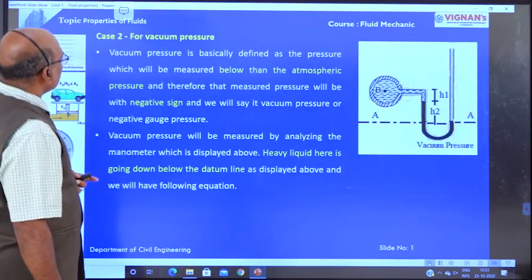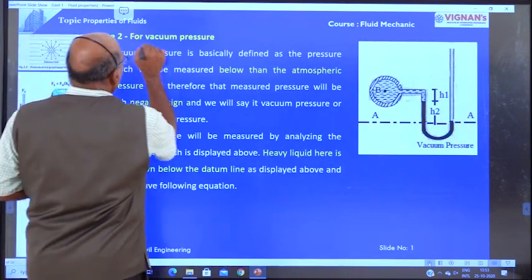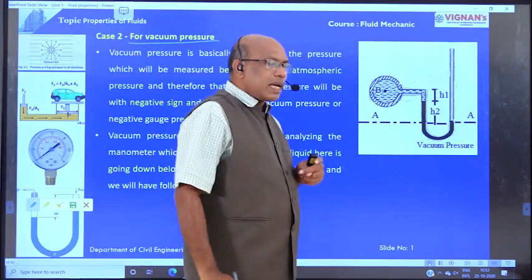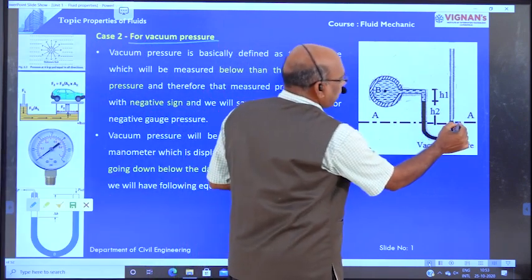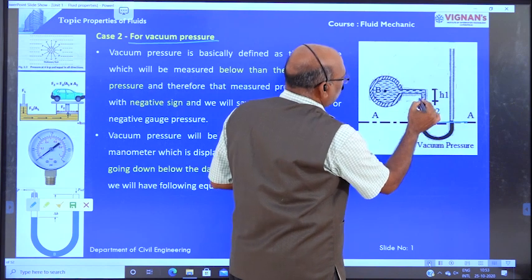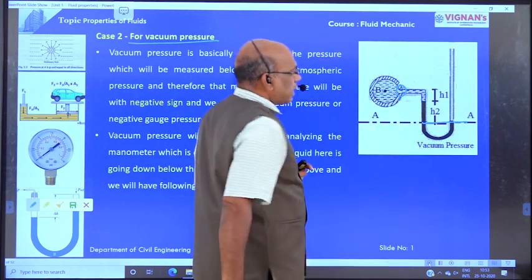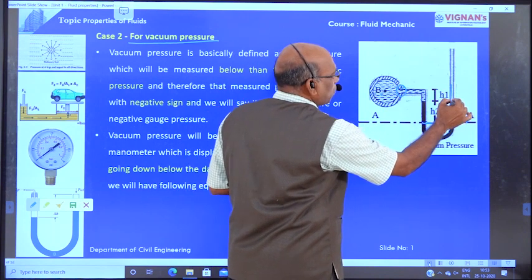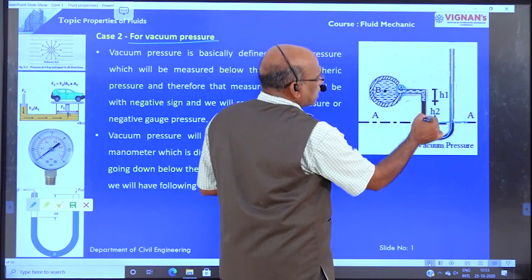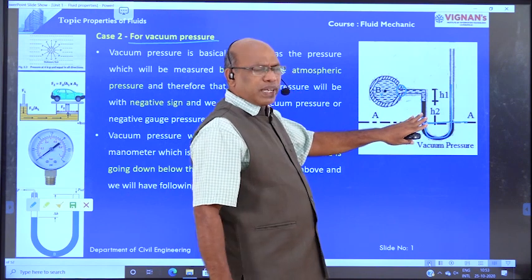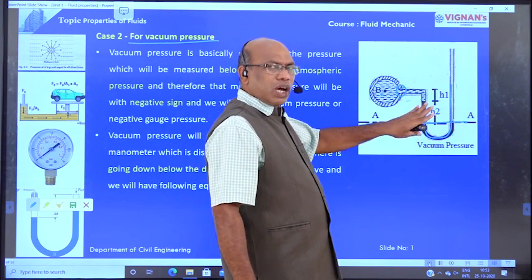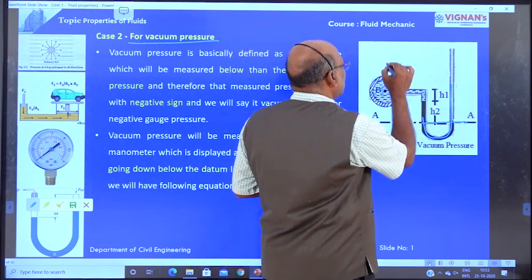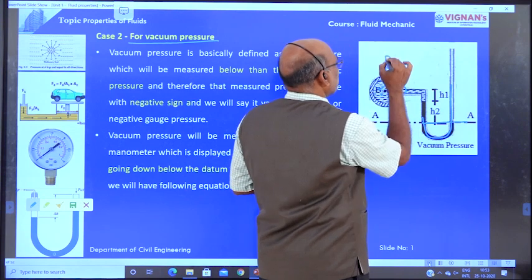Right. So case 2, vacuum pressure. In case of vacuum pressure, we connect the U-tube manometer to a pipe here. Because of the negative pressure, the mercury level in the U-tube manometer moves towards the left side. Here also the same technique. We are going to determine the pressure at point B, denoted by P.